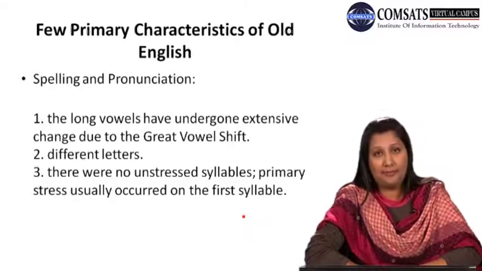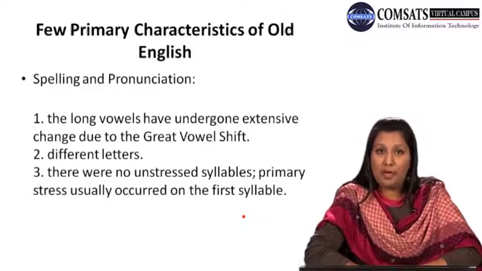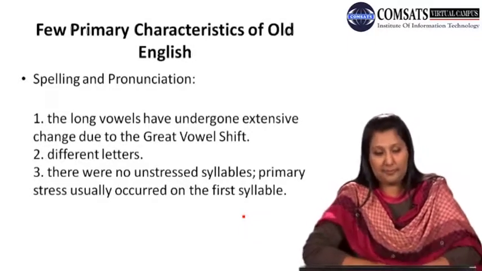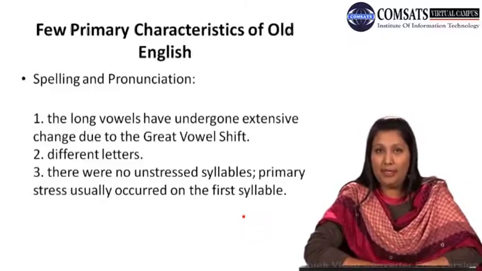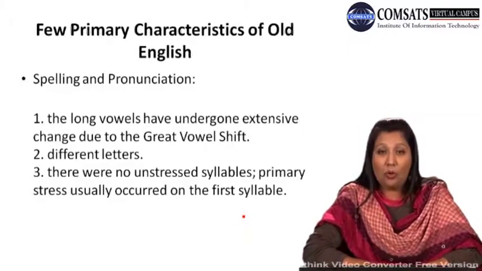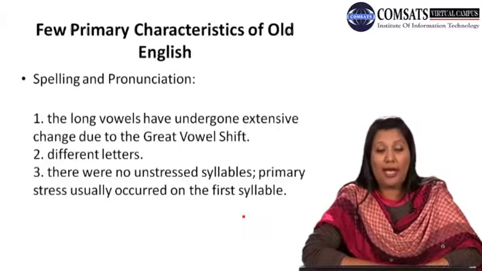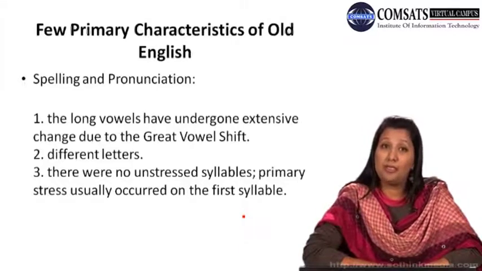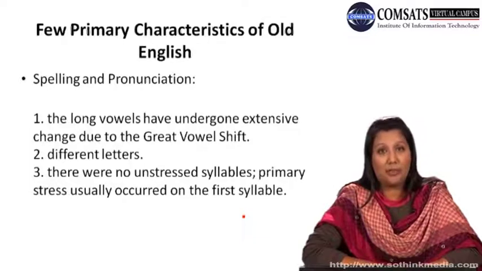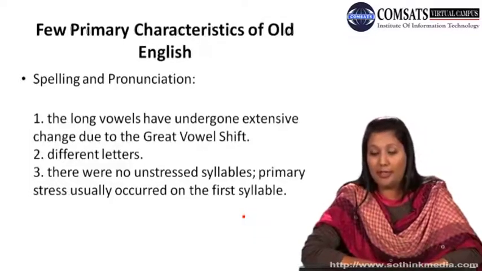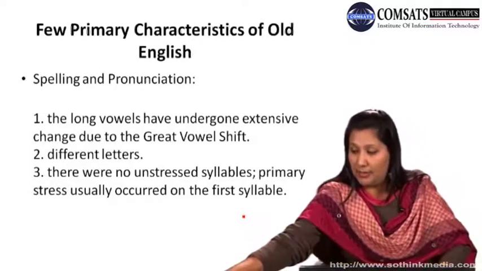We have talked about the great vowel shift before, and we have said that the long vowels have undergone extensive change. There has come a great change due to this vowel shift, and so there was a change in the pronunciation, and then later on in the spellings as well.